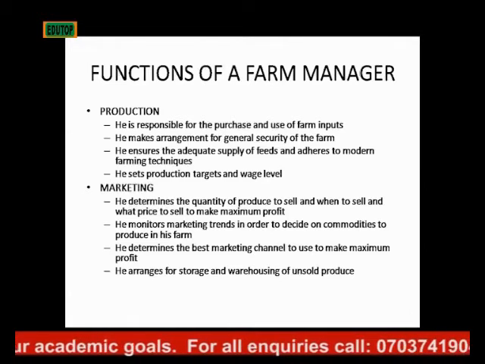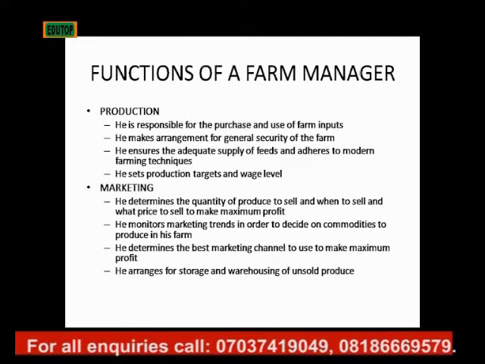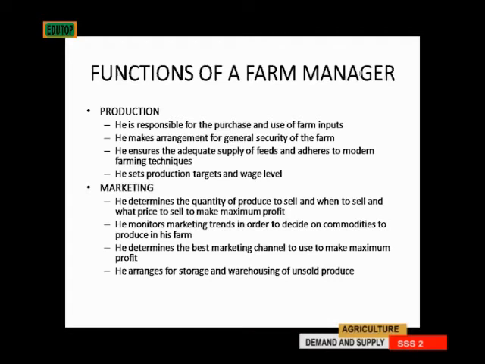That is the function of a manager. He also monitors marketing trends in order to decide on commodities to produce on his farm. Okay, this produce will be good and people will need it this season, so we are going to produce this. Oh, this produce that we produced last season will not work this season, so let's change it. So he monitors marketing trends and decides which commodity to produce on his farm.